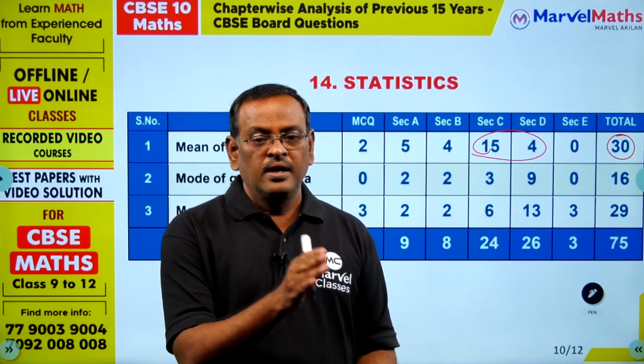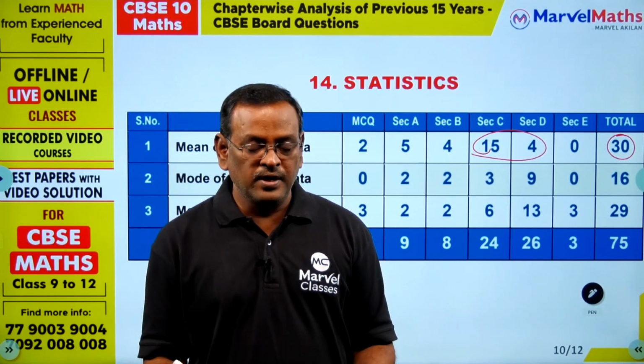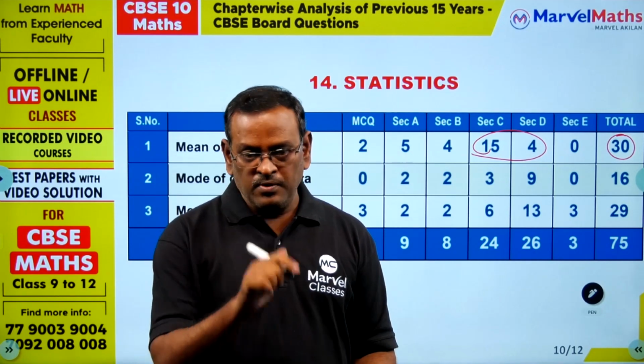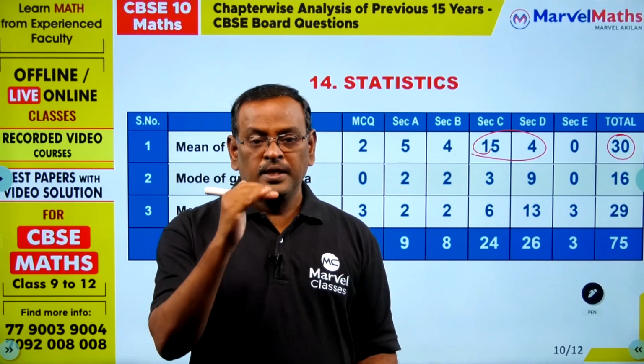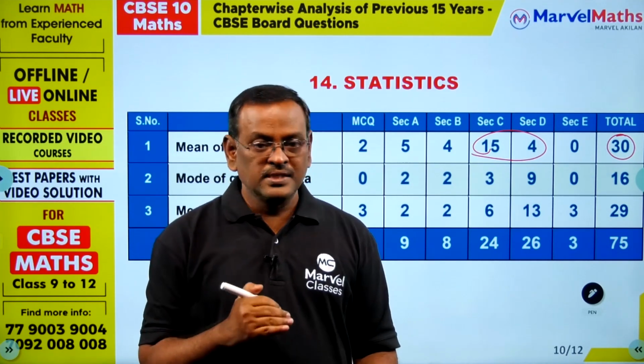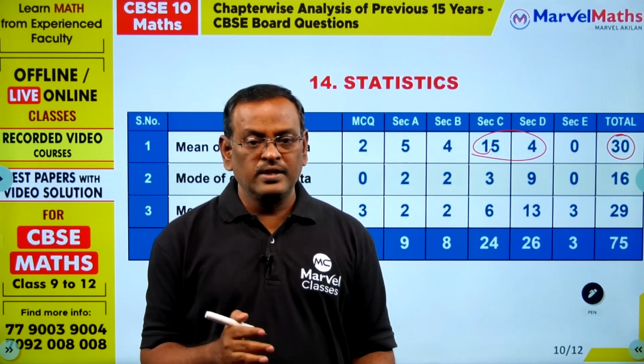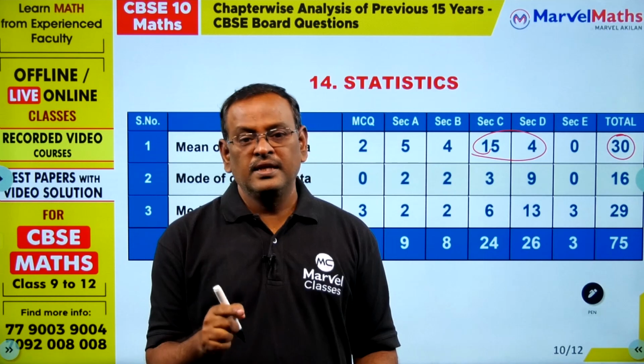For example, if 2 data are given, mean and any other value, find the third value by using the empirical formula. You can use the empirical formula only for 1 mark questions. For subjective questions you have to calculate mean, median, mode. If class interval is given, find mean, median, mode, then using one single table you have to calculate mean as well as median as well as mode, but you can't use the empirical formula to find the third value.